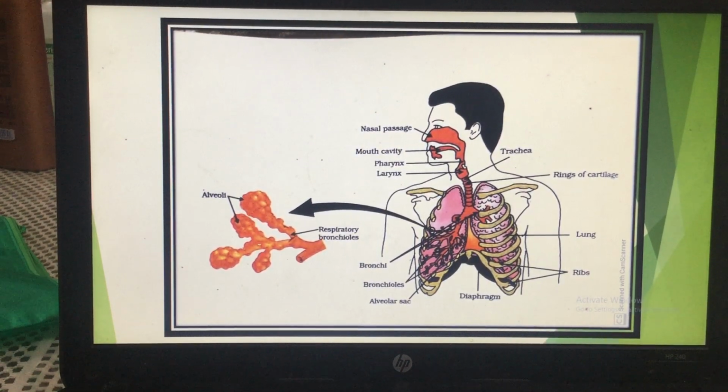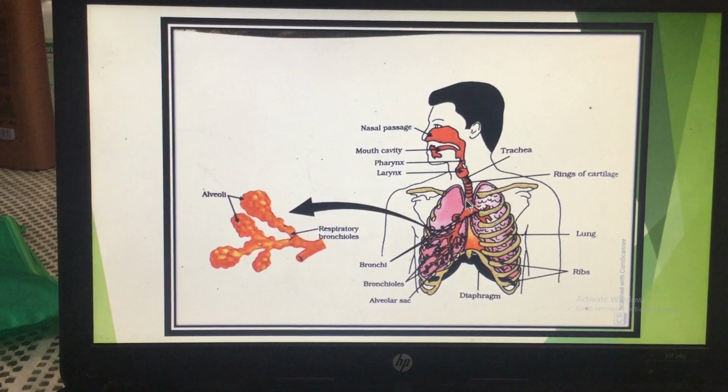So what will happen? The death of the person may take place. So this passage, the passage of the air, should always be open. So with the help of these C-shaped cartilaginous rings, it does not allow the passage to get collapsed. वो हमेशा खुला रहता है, ये passage जो है ये बंद नहीं होता.